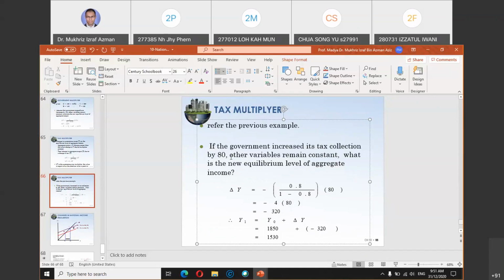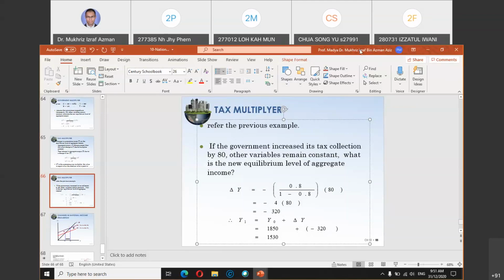After the government increased tax by 80, the tax is 80 million, but the impact to the economy is a decrease of 320, meaning that it's more than 80. That's what multiplier means. The government increased tax by 80, but the overall impact on income is negative 320. So income, the output value or GDP, reduced by 320, although the tax is only 80. That's the concept of the multiplier. The new income value, or Y1, is the original income minus the change in income, which is 320. So you get the new value.